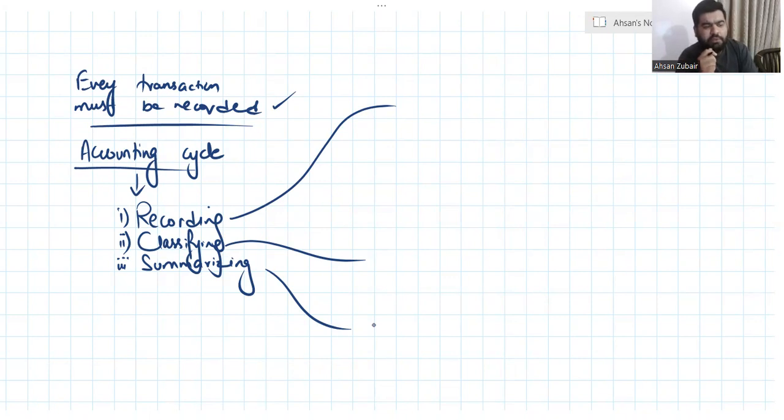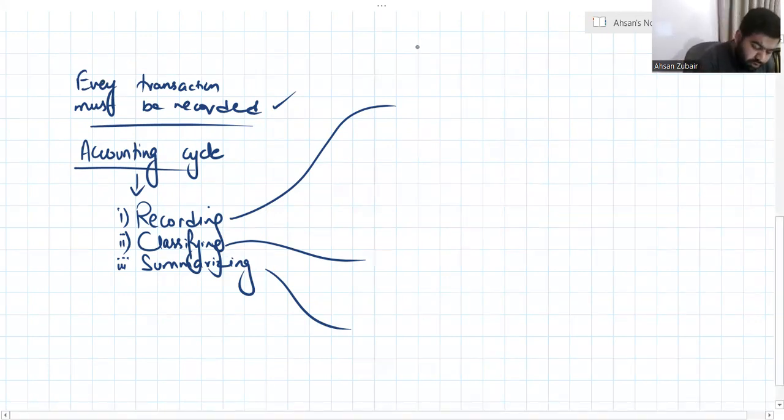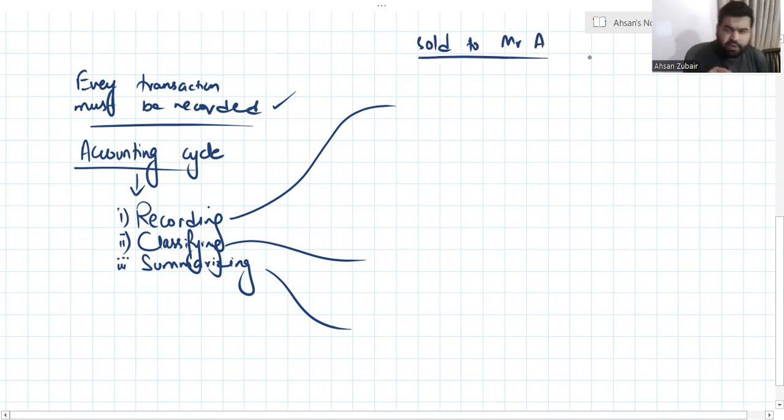Now, obviously, I would have a record of the transaction. Maybe I have sold something to Mr. A. There would be a record for that. There would be a document that is the proof of that transaction, which in this case would be the sales invoice.